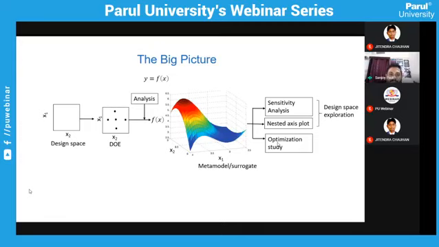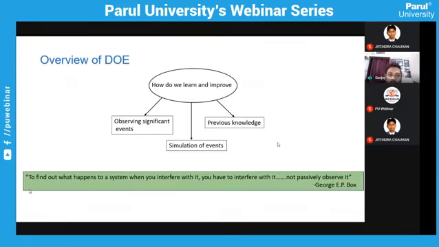Correct. So this is the overview of design of experiment. How do we learn and improve? And this can be divided into 3 sections. Observing significant events. When I say observing significant events, it means that we normally design for a failure or to maximize our efficiency. These are the 2 things which we look into, right?